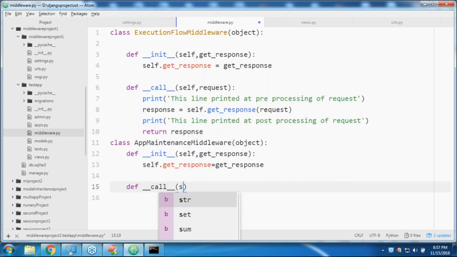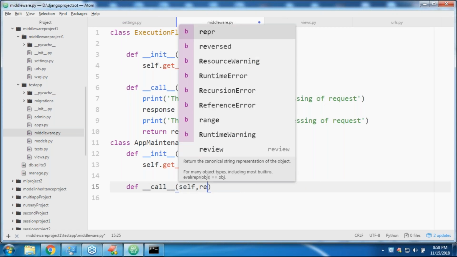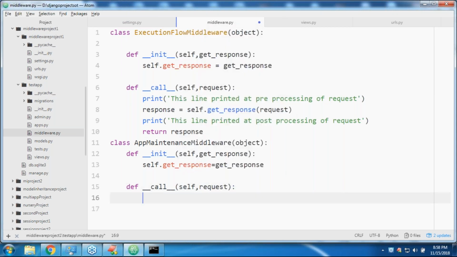Now I'm taking def __call__, self, request. Now take a bit of very special care. Here you can write any code. We can write pre-processing of the request, then forward the request to the next level, and then provide the required response.